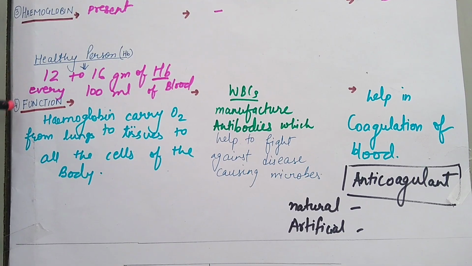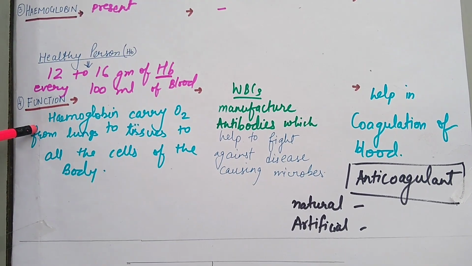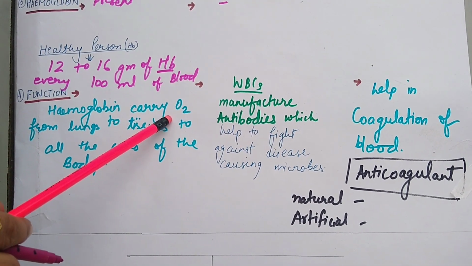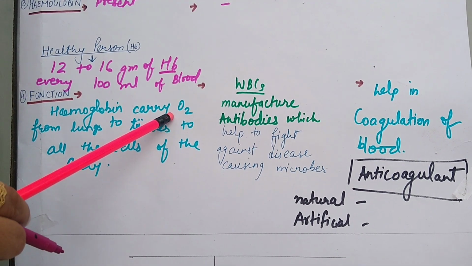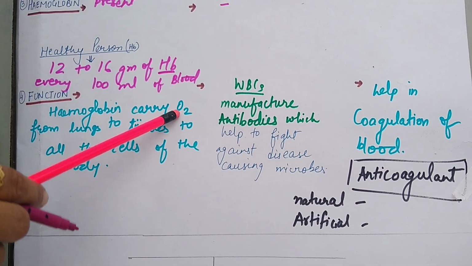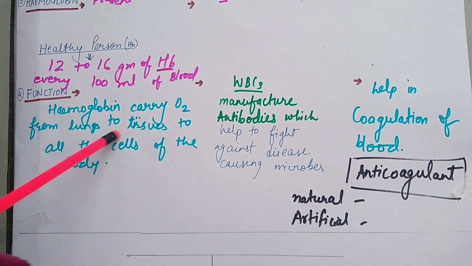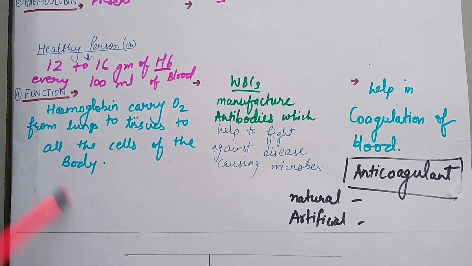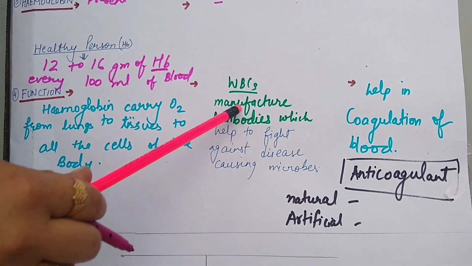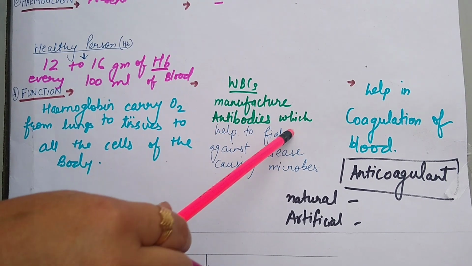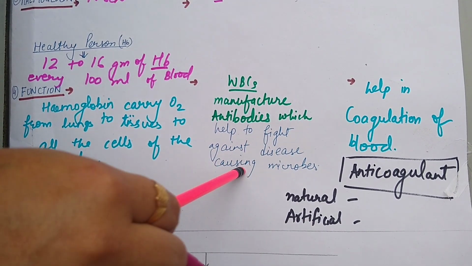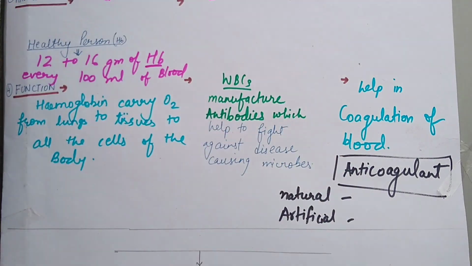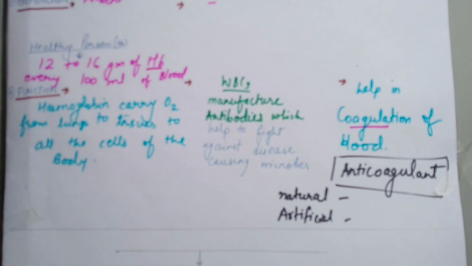Right? Next, let's discuss the functions of RBC. As RBC contains hemoglobin, hemoglobin binds to oxygen to form oxyhemoglobin, as I have told you in the previous video also, and carries oxygen from the lungs to tissues, to all cells of the body. Right? Now the WBC function is that it manufactures antibodies which help to fight against disease-causing microorganisms. The function of platelets is that they help in coagulation of blood, that is, clotting of blood.